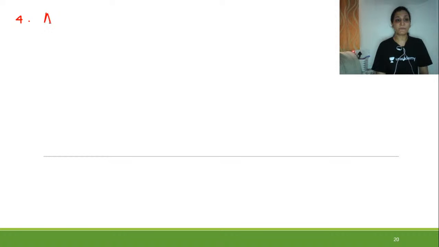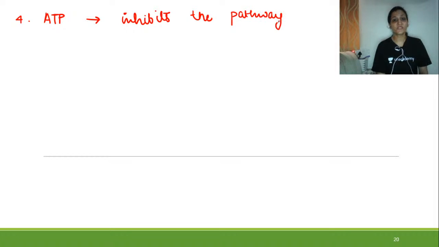So next, ATP. Whenever there will be excess of ATP, it will inhibit the pathway. And ADP will stimulate the pathway. So the role of ATP is different than the role of ADP.